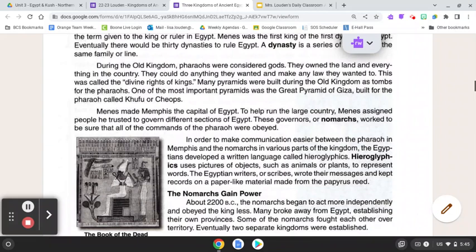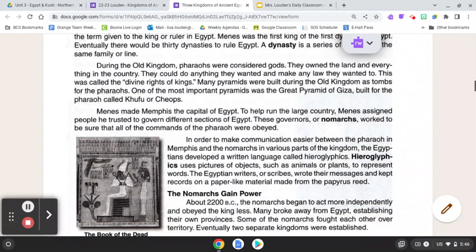During the Old Kingdom, pharaohs were considered gods. They owned the land and everything in the country. They could do anything they wanted and make any law they wanted to. This was called the divine right of kings. Many pyramids were built during the Old Kingdom as tombs for the pharaohs. One of the most important pyramids was the Great Pyramid of Giza, built for the pharaoh Khufu or Cheops.